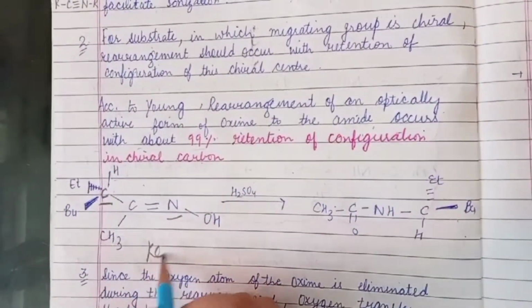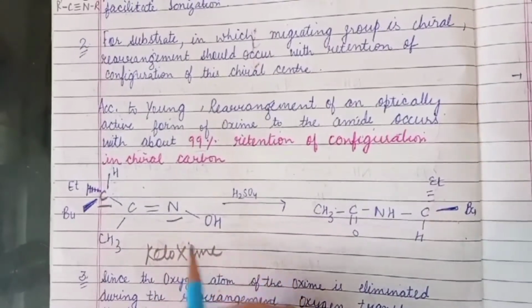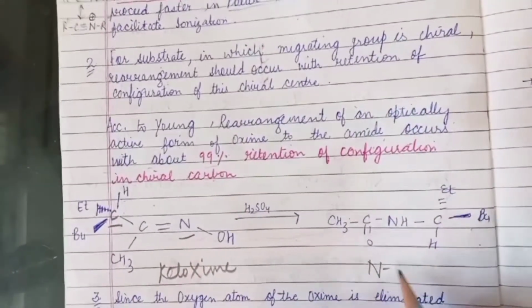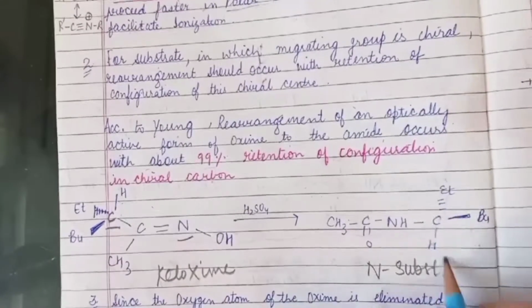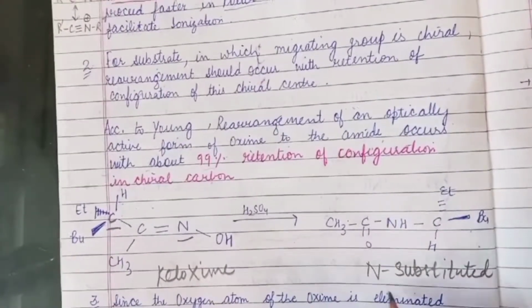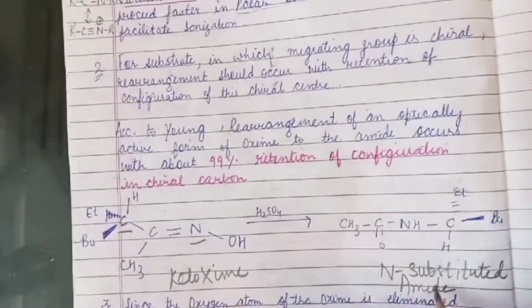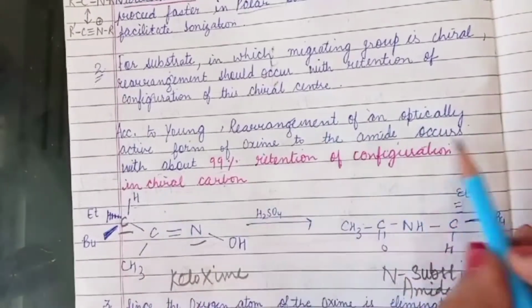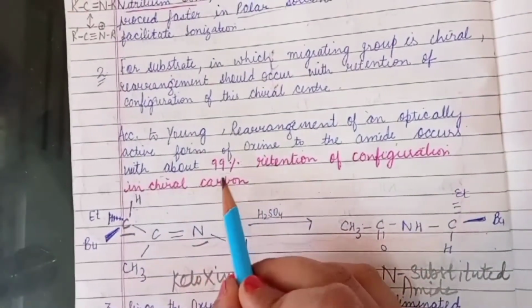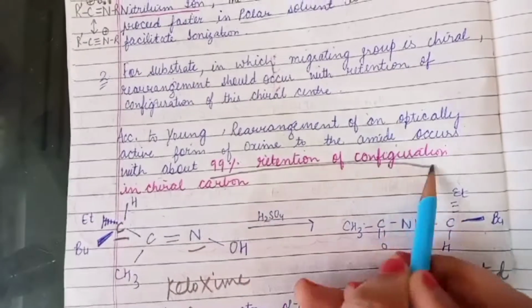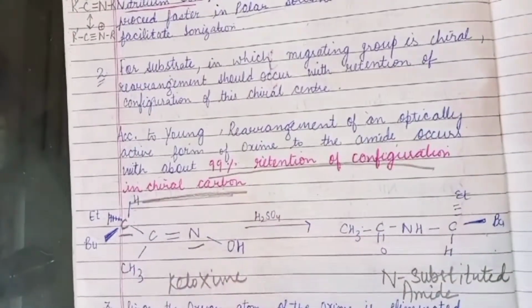so the ketoxime, and here we get a product, a substituted amide, occurs with about 99% retention of configuration in the chiral carbon.